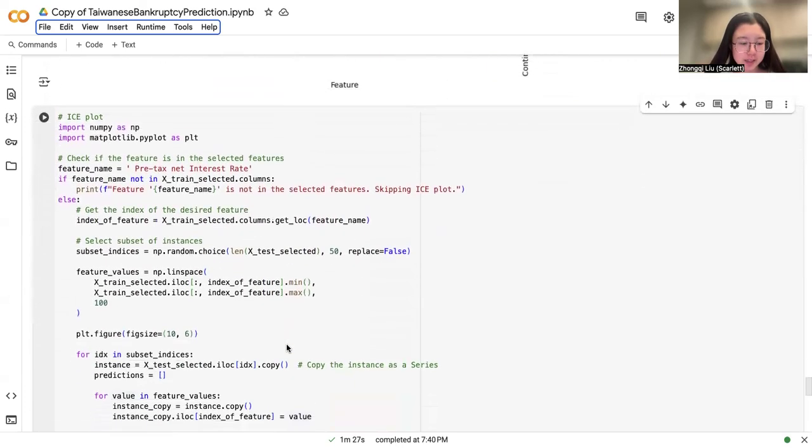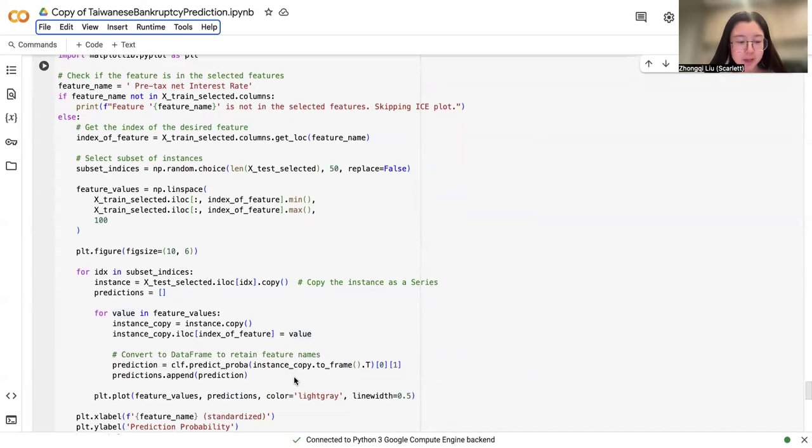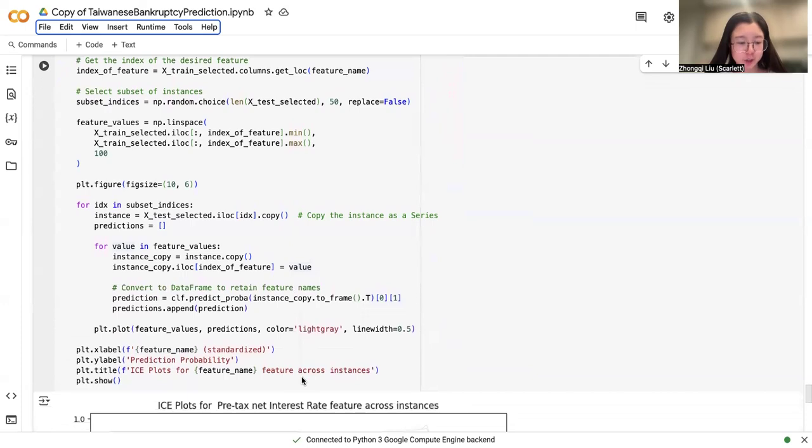The last one is ICE plot, which is individual conditional expectation plots. They allowed us to assess how individual instances were affected by variations in specific features like pre-tax interest rates. We saw that once interest rates exceeded a certain level, the likelihood of bankruptcy sharply increased, providing valuable insights for financial analysts and decision makers.